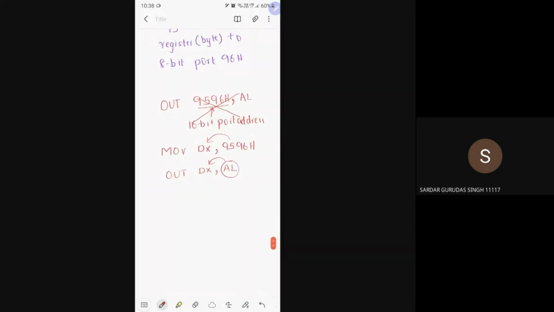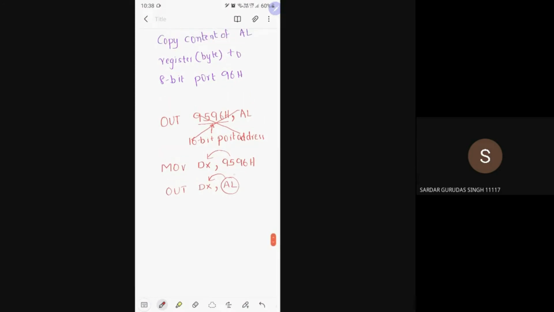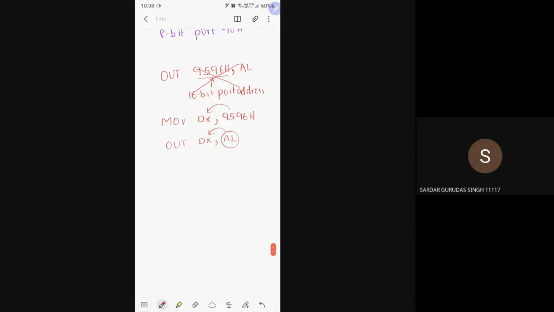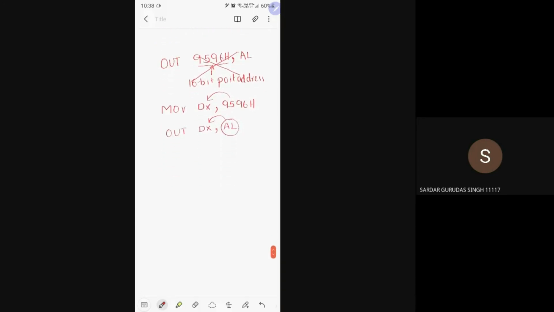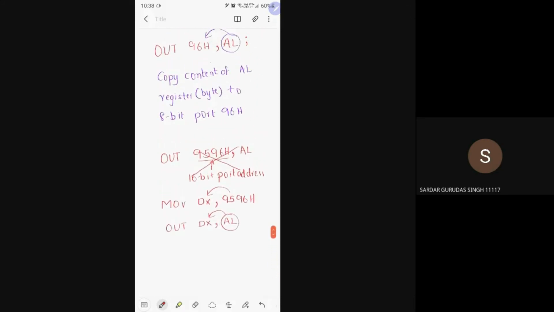Okay. In the out instruction, a 16-bit port cannot receive the data from the register directly. What you need to do is send that 16-bit port address first to the DX register, then whatever you want, you can send it. This is an out instruction. Is that clear for all of you? In and out instructions.